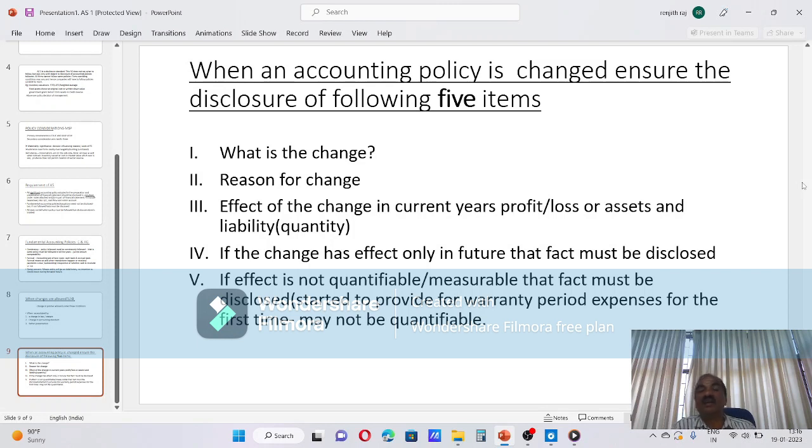We were dealing with the FIFO. Inventory was valued at FIFO. Now, company thinks that weighted average will give better presentation of the inventory position. Then company can change. Whenever change is there, very important, 5 things should be disclosed.